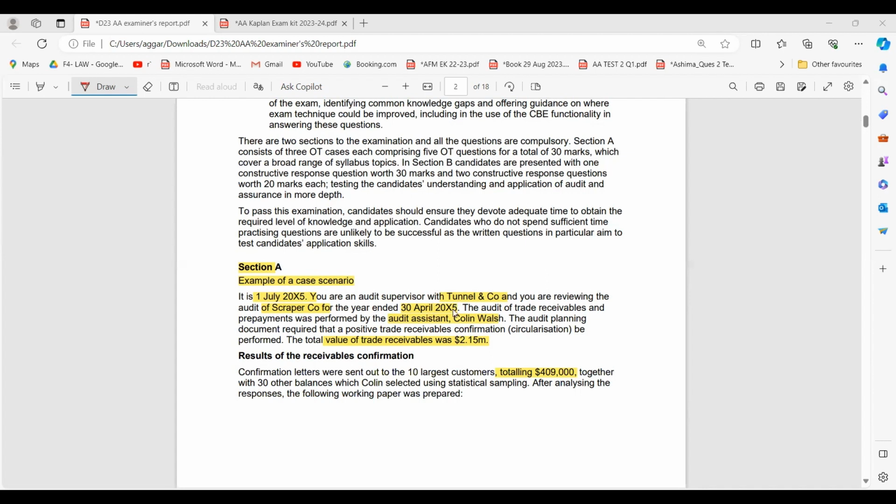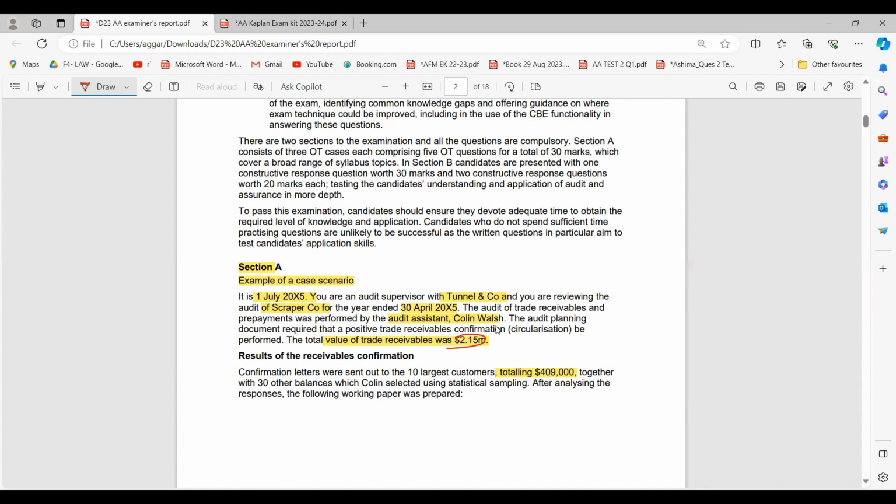The audit of trade receivables and prepayments was performed by an audit assistant. The audit planning document required that a positive trade receivable confirmation circularization be performed. The total value of the receivables is 2.5 million.